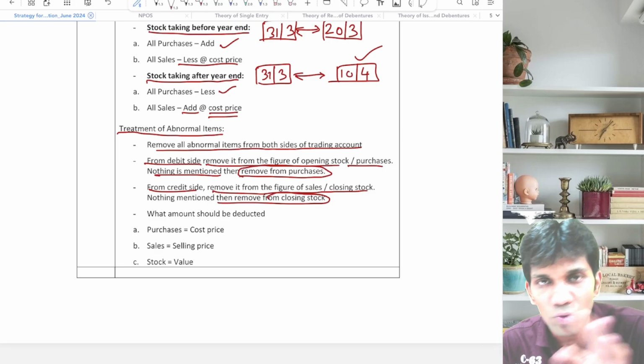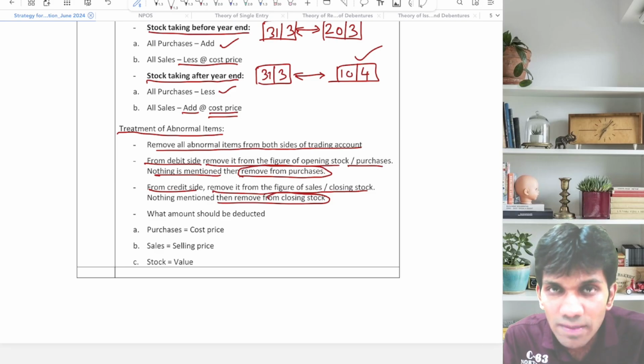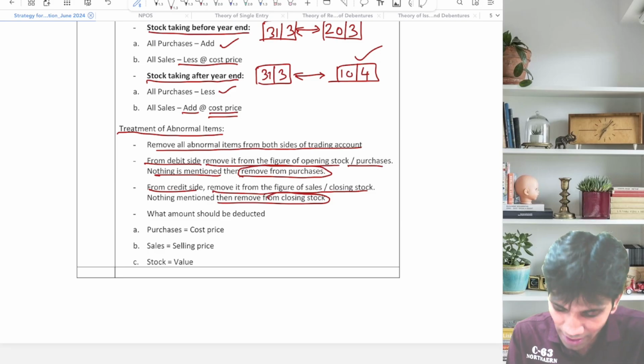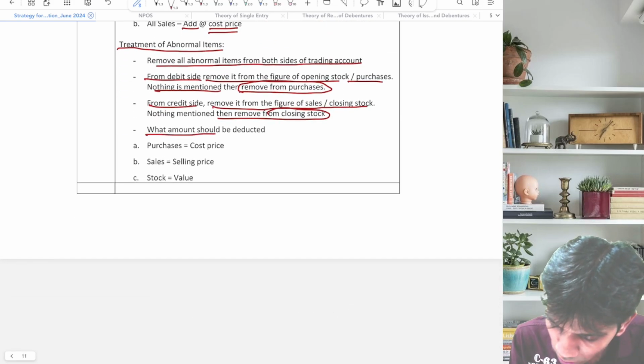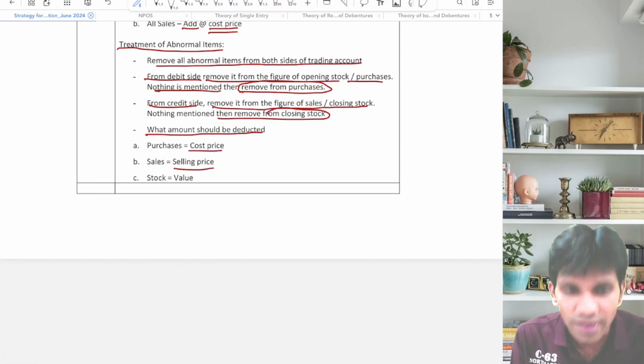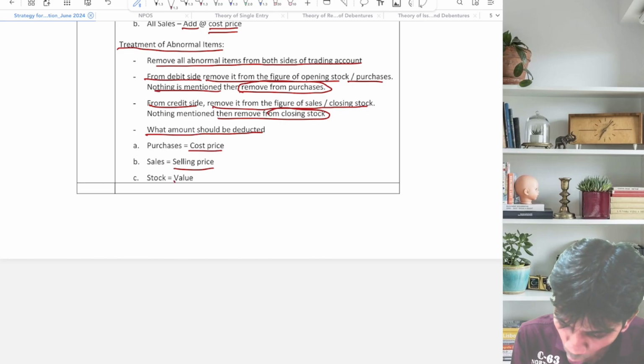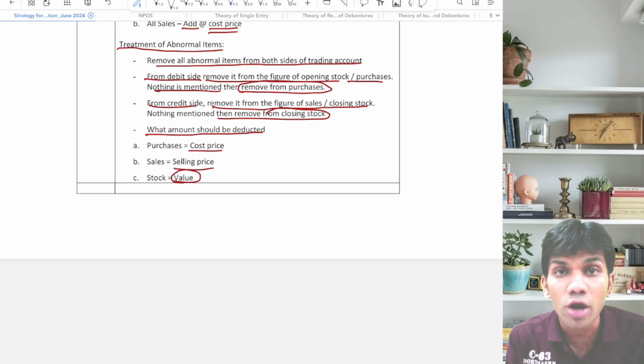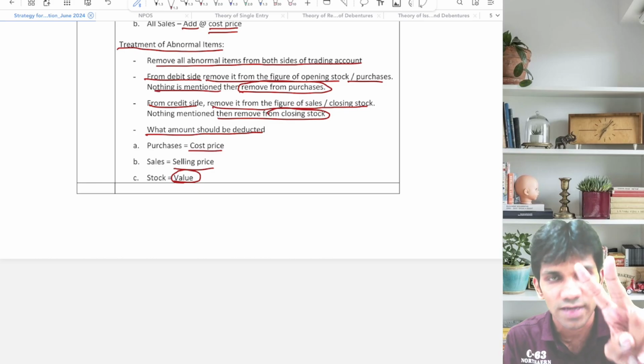From where we have to remove, we have discussed this. But what should be removed, क्या अमाउंट माइनस करना है गाइस, उसको भी आपके लिए रेडीमेड है. What amount should be deducted? From purchase you will deduct cost price, from sales you will deduct selling price, and from stock you will deduct value. Now stock means both stocks, opening stock as well as closing stock.